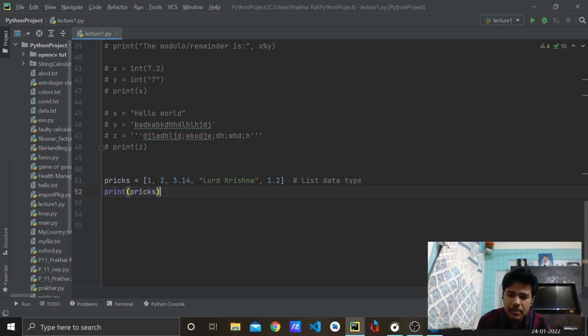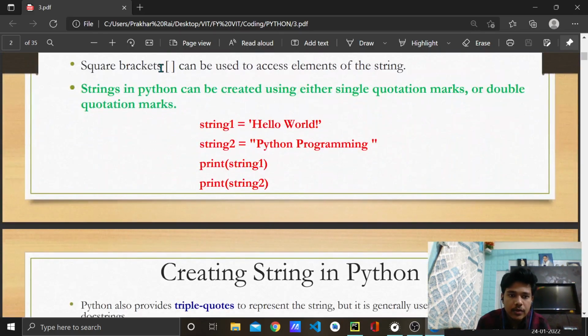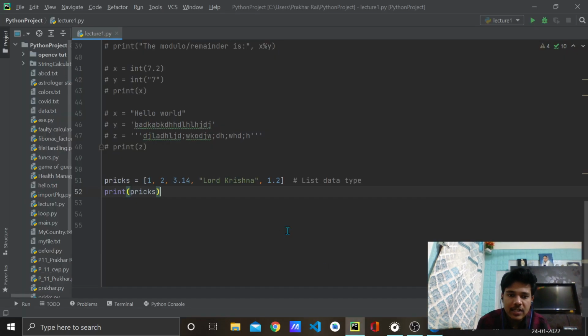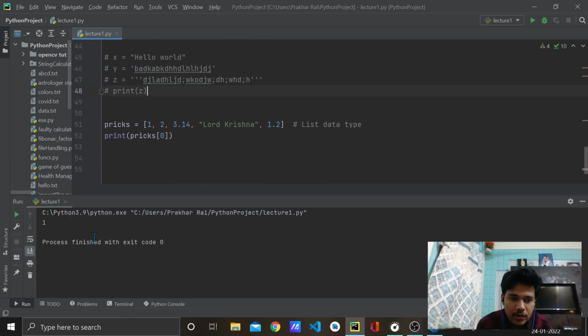So as I mentioned in the PPT, we use square brackets for that. We use square brackets to access the elements of the string, and we'll see how. For example, in the prix variable, if I write square brackets here and write 0, for instance, you see 1 got printed. What is this 1? Actually it is this one.